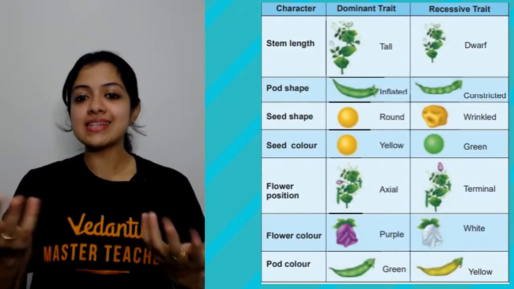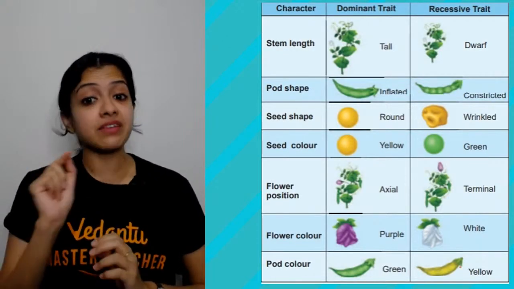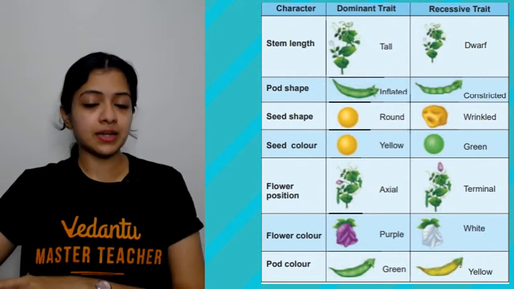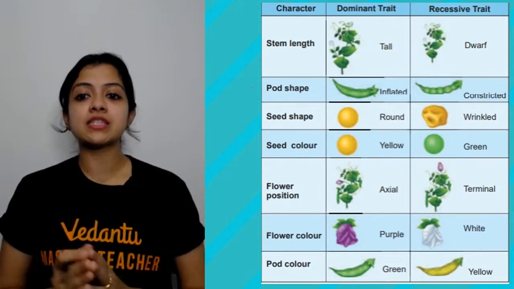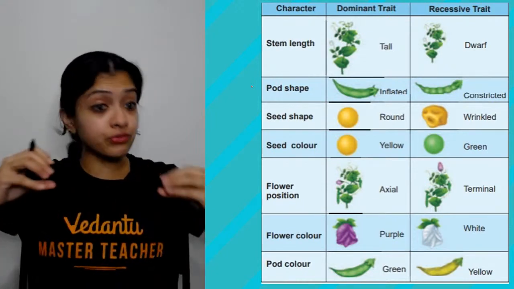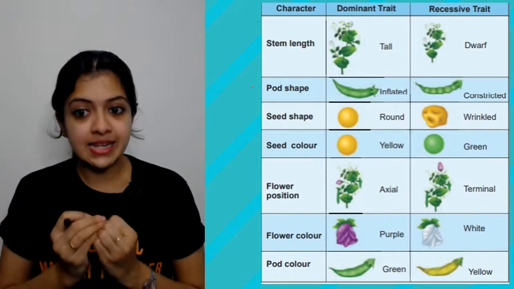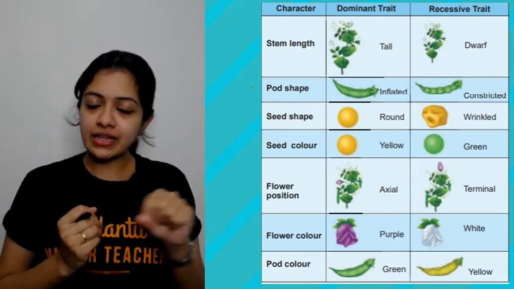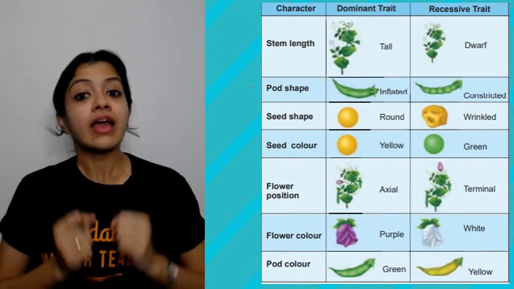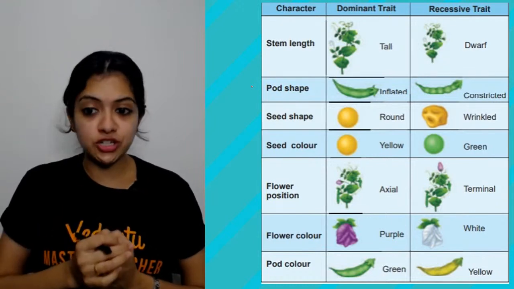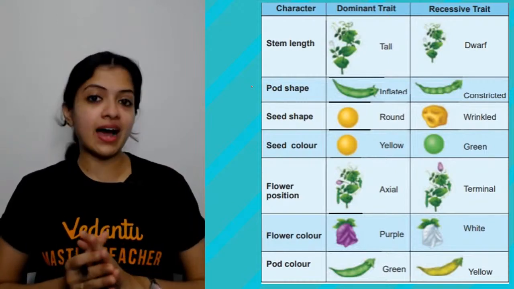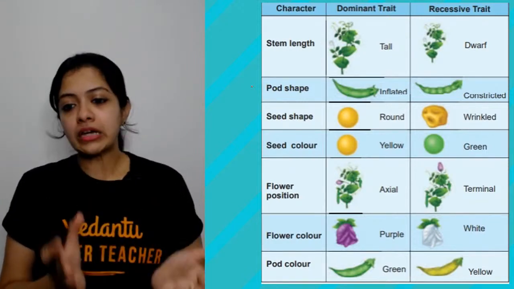Right. Now, these are the major different characteristics, 7 different contrasting pairs of traits that Mendel considered. What are they? Stem length or plant height, as it's also called. Pea plants may either be tall or dwarf. Coming to the seed pod shape, the seed pods of pea plants can either be inflated or constricted. What about seed shape? They could either be round or wrinkled. Seed color, they could be either yellow or green. Flower position, it could be either axial or terminal in position. And then coming to flower color, purple flowers or white flowers. And pod color, green or yellow.